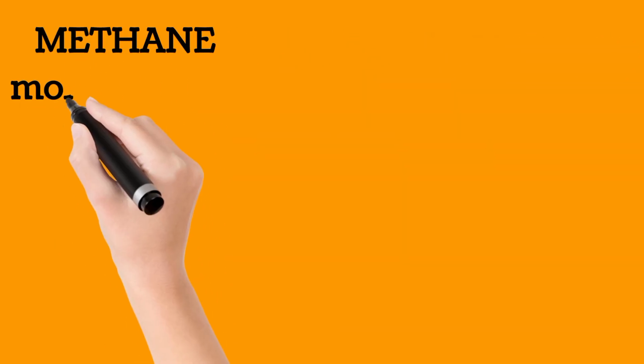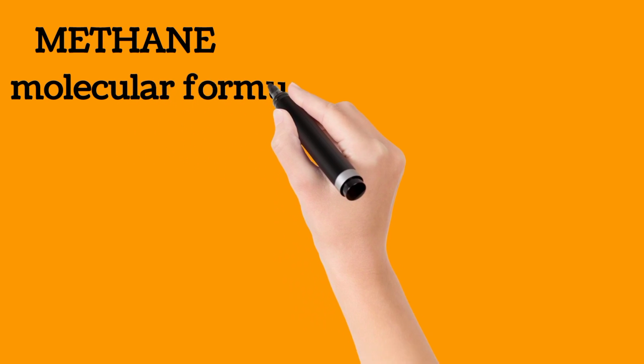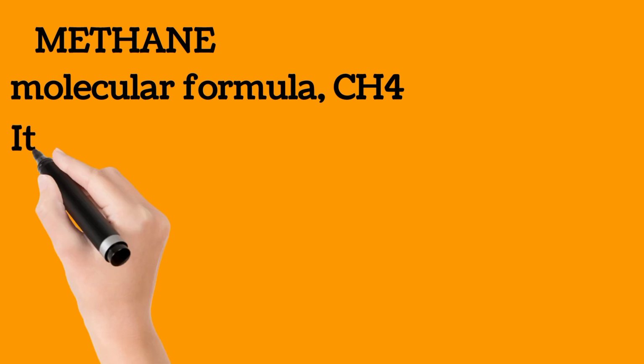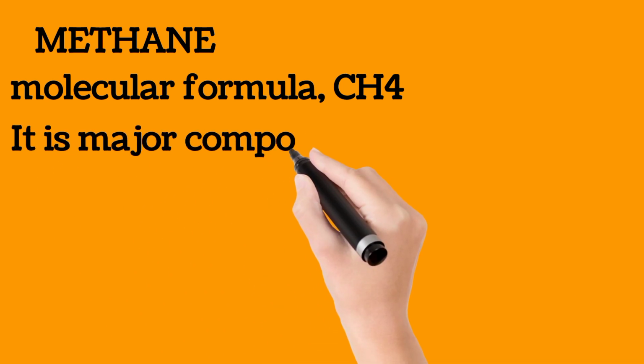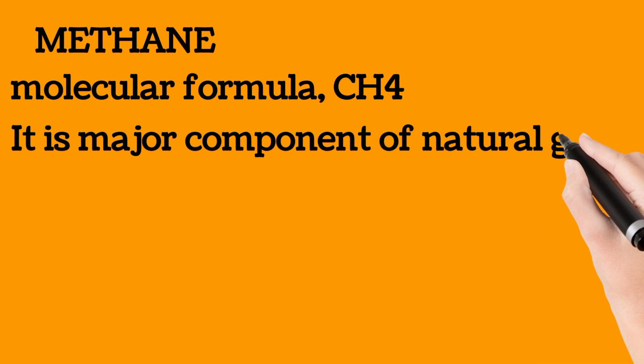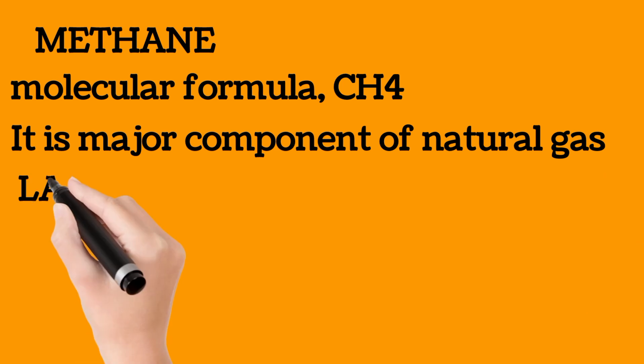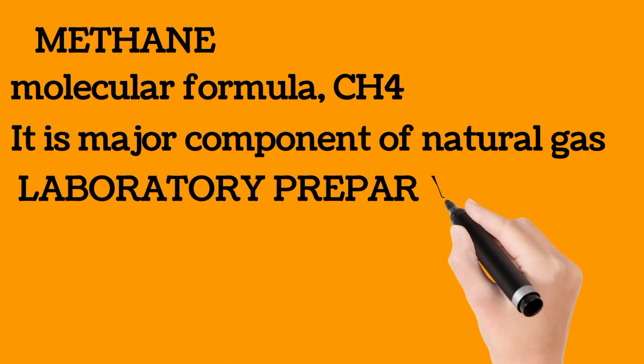Let's study the simplest of the alkanes, methane. Methane is the simplest compound in the alkane series with the molecular formula CH4. Besides being a component of petroleum gas, it is the major constituent of natural gas, which issues from the ground in great quantities in certain parts of the world. Methane is produced during the decomposition of plant matter in the absence of air. It is given off from swamps, and it is often known as marsh gas.